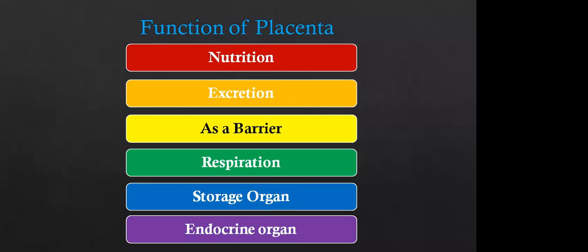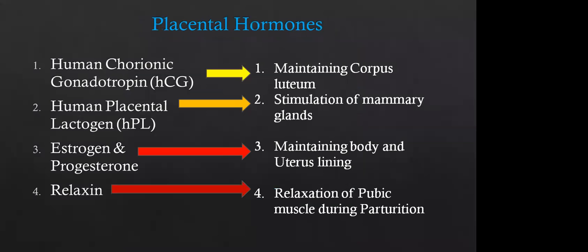The cells and tissues of the developing embryo should respire, which means they should get oxygen. That oxygen is given by the mother through the placenta, and the carbon dioxide eliminated by the tissues of the embryo reaches the mother with the help of the same placenta, and the mother eliminates the carbon dioxide normally, how we do. And the storage organ and the endocrine organs, everything works with the help of the placenta.